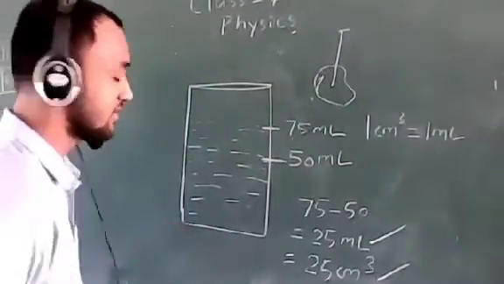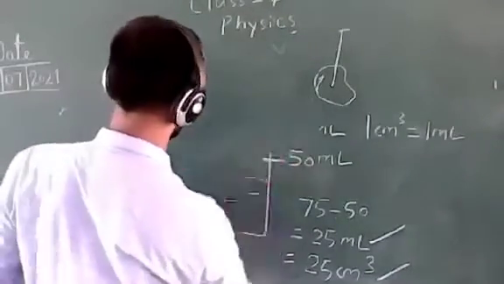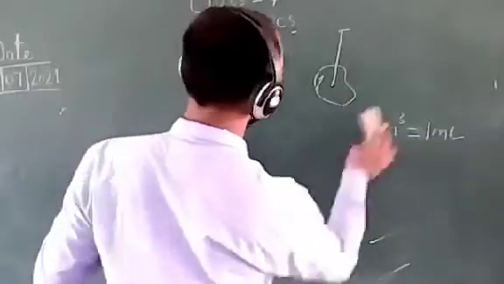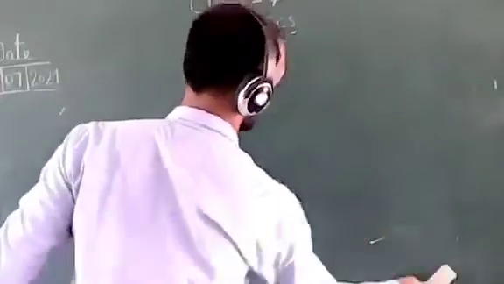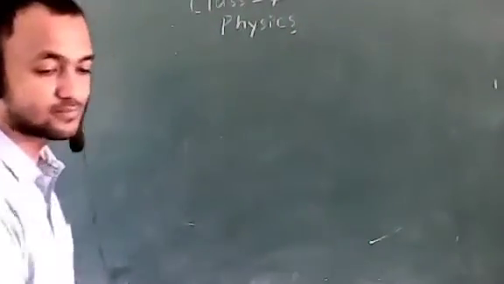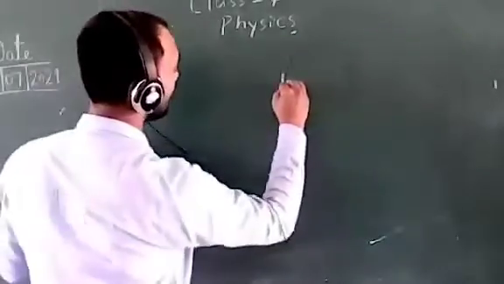Now, the second method to calculate the volume of an irregular solid. It's just like the first method. We have to take an overflow jar.